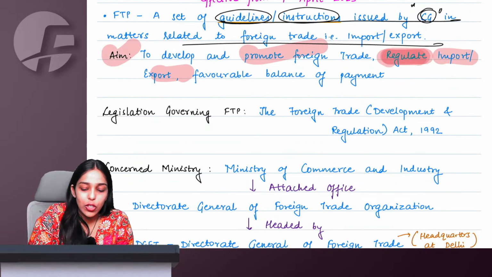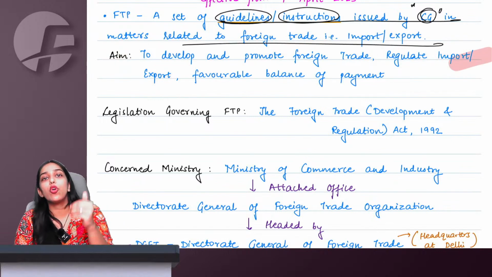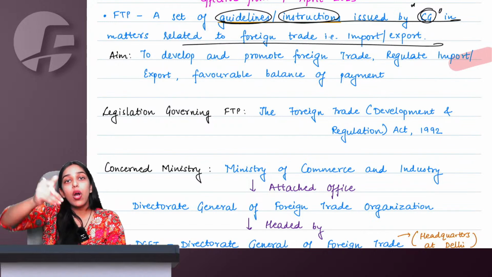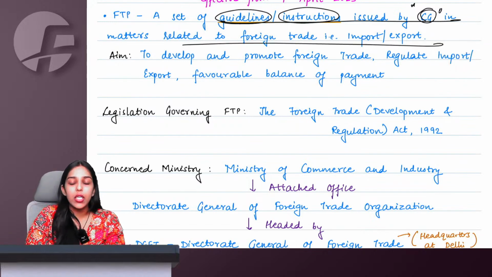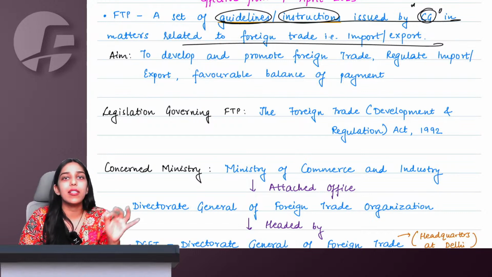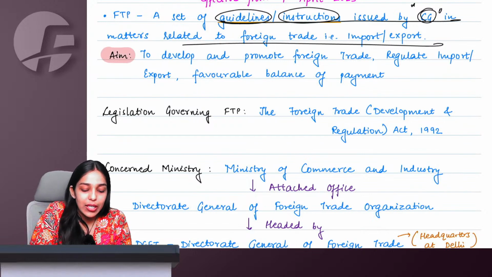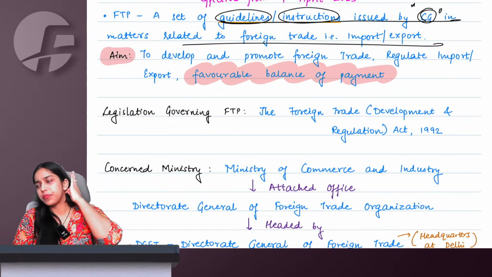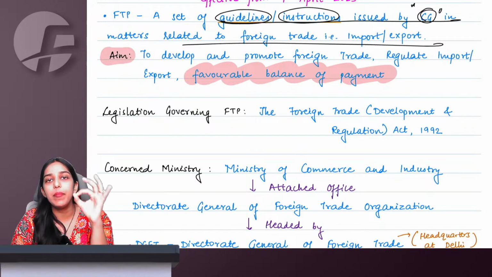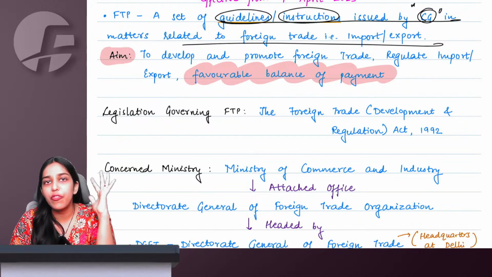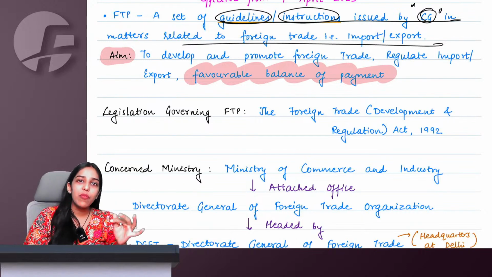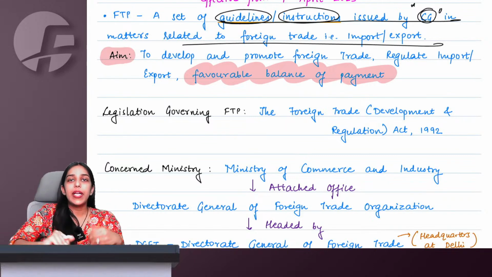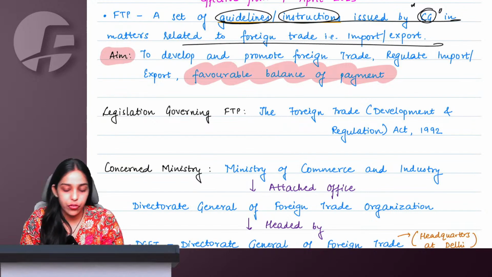And ultimately, when you import something, of course you need to pay, so the forex reserves go down. But when you export something, you earn forex. Now, whatever you earn minus whatever you pay is known as balance of payment. What we are aiming for is a favorable balance of payment for India. That ultimately we want our exports to be more than imports. Basically, we want the forex coming in to be more than the forex that we are paying to foreign countries.